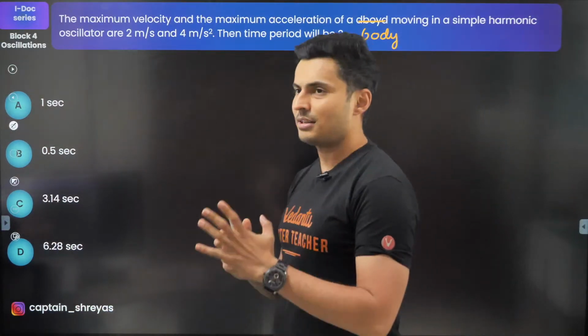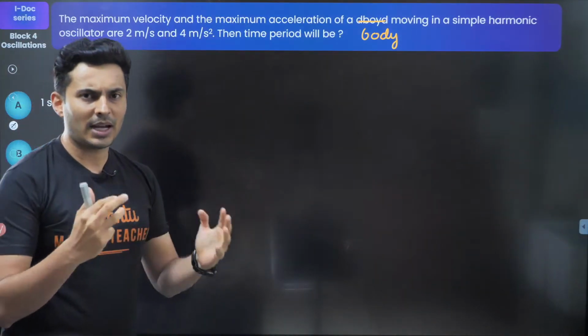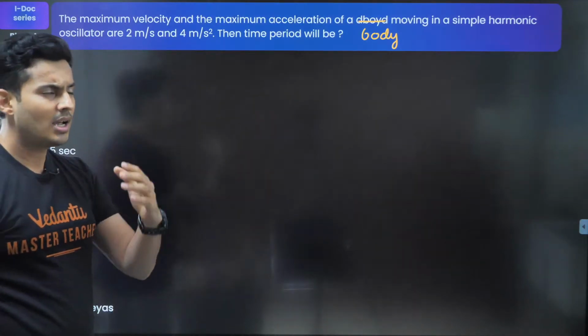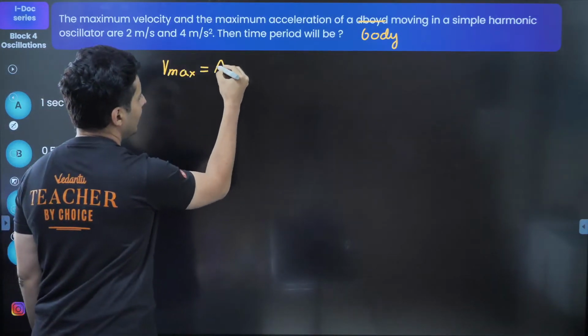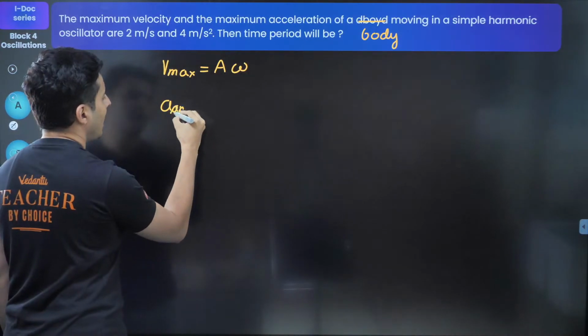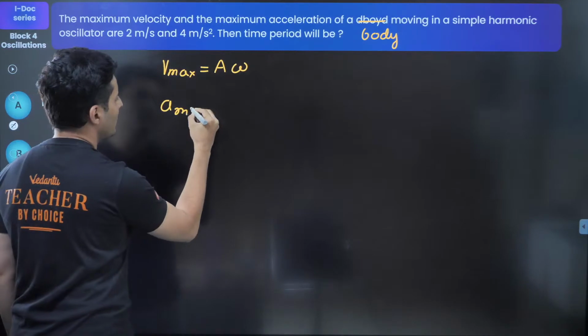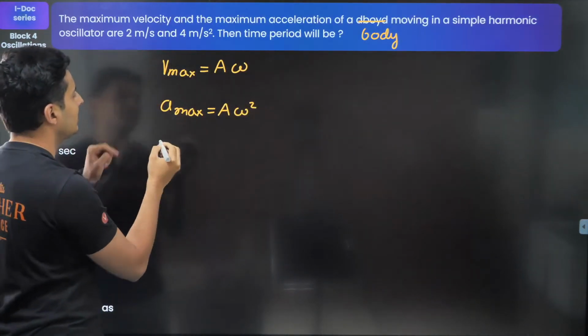We know that when a particle oscillates, the maximum speed is at mean position, but maximum acceleration is at the extreme position. Maximum speed is a omega, and the acceleration's maximum value is a omega square.